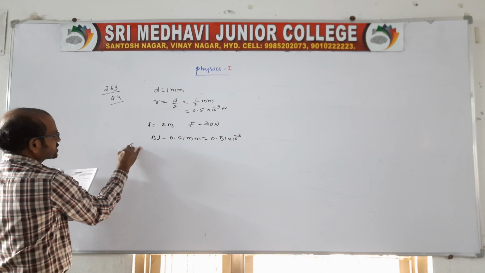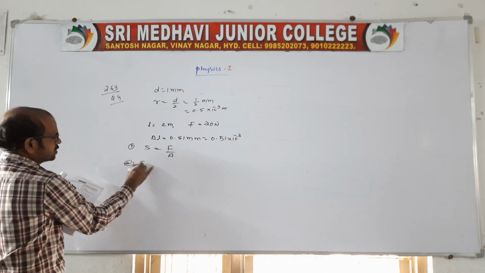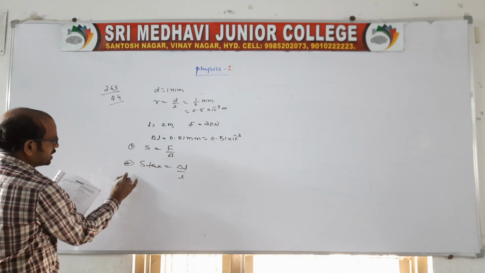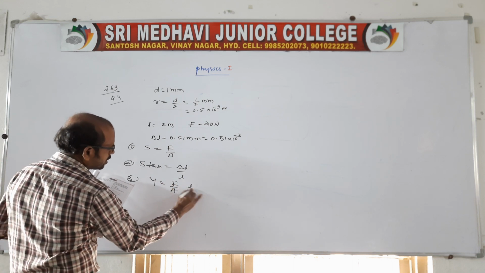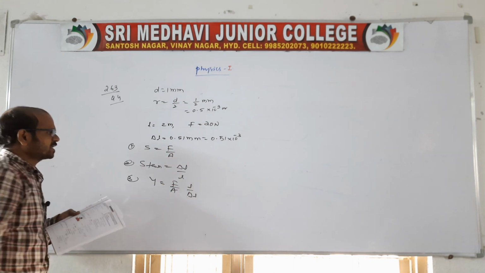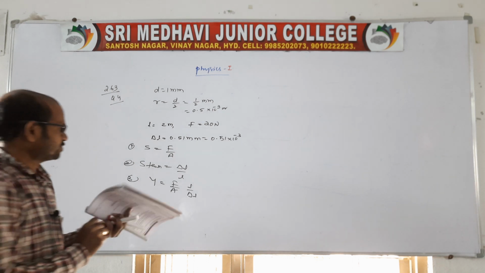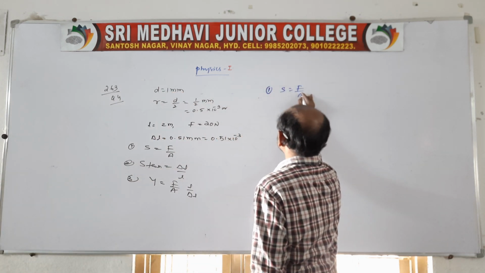Then the first one, stress, F by A, of course. Strain, yes, we know, delta L by L. And the third one is asking Young's modulus, F by A into L by delta L. Otherwise, after getting stress and strain, you can directly divide and get the answer. So first of all, we'll go for the stress, F by A.